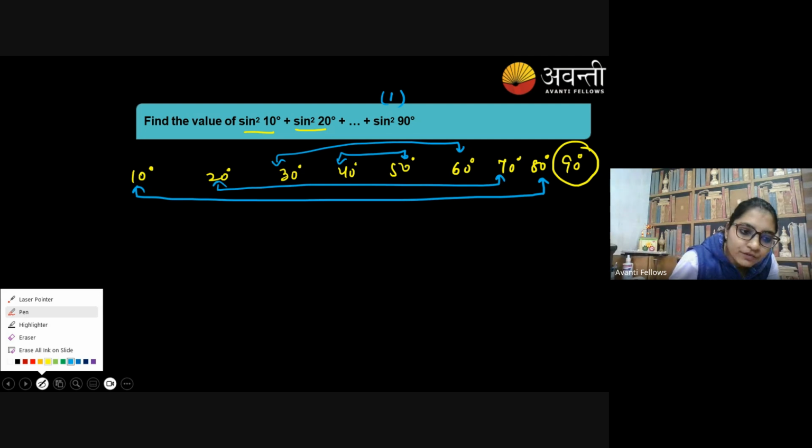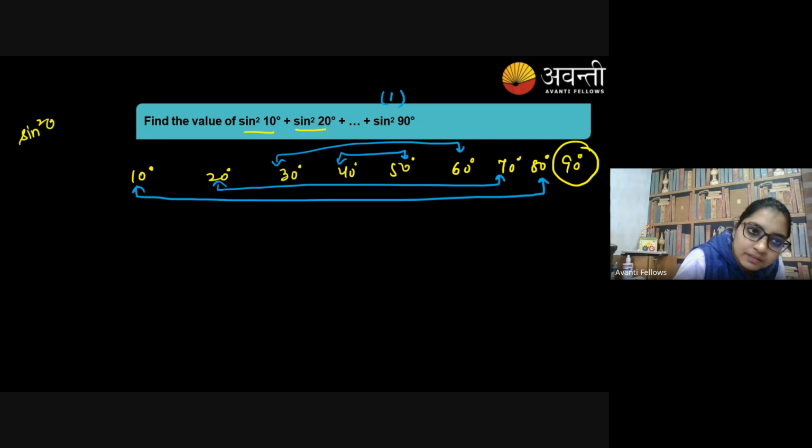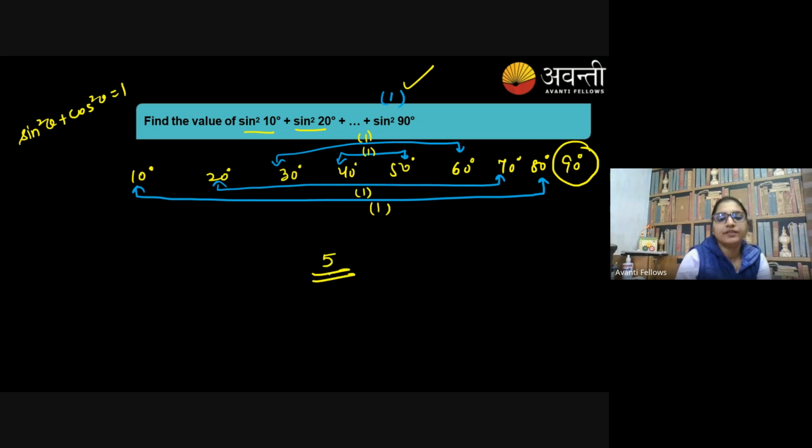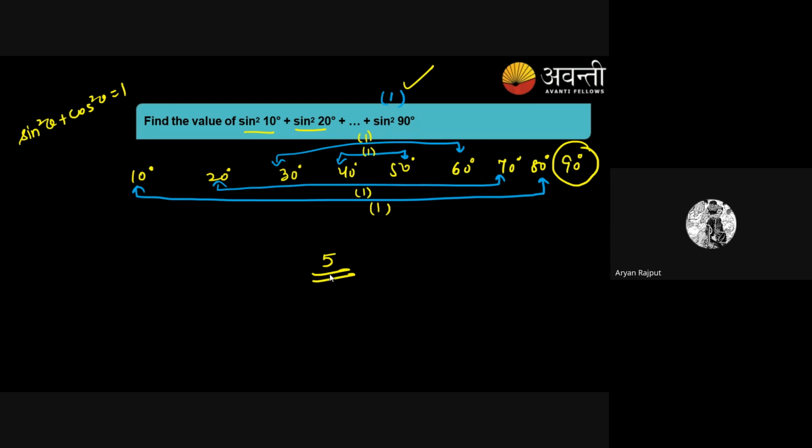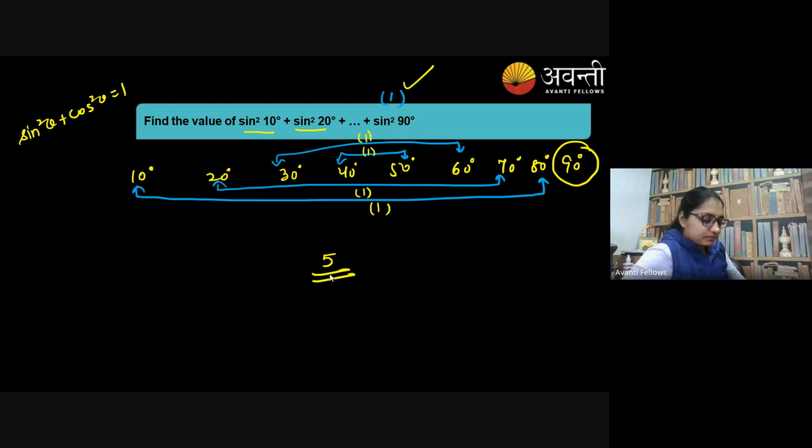So you know very well that sine square theta plus cos square theta is equal to 1. So this is 1, second one 1, third one, fourth one, and the last sine square 90 is 1 as well. How many is the answer? 5 only? Yes or no? Any confusion, let me know. Clear?